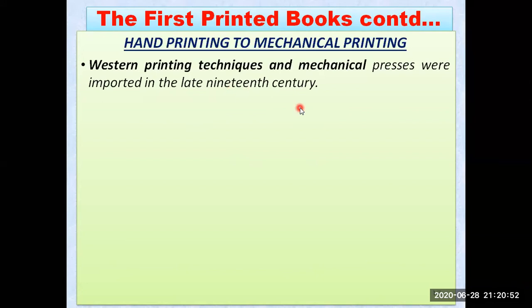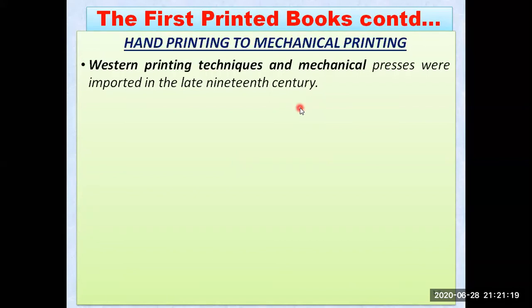Manual printing started in AD 594, which we have just gone through, that is the 6th century. But you can see over here that Western printing techniques were imported in the late 19th century. It took a lot of time to get hands on the printing techniques or the mechanical pressing. That is in the 19th century.